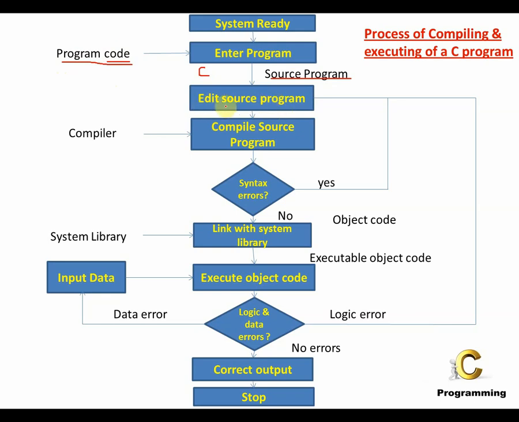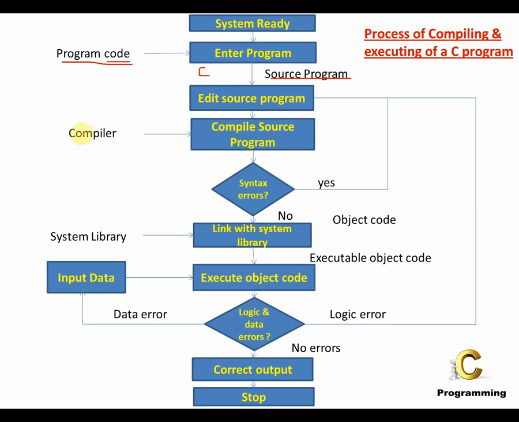Once you are done fully with editing the source program, you have to compile the source program. So the second step is to compile the C program. The compiler is used for compiling the C program.